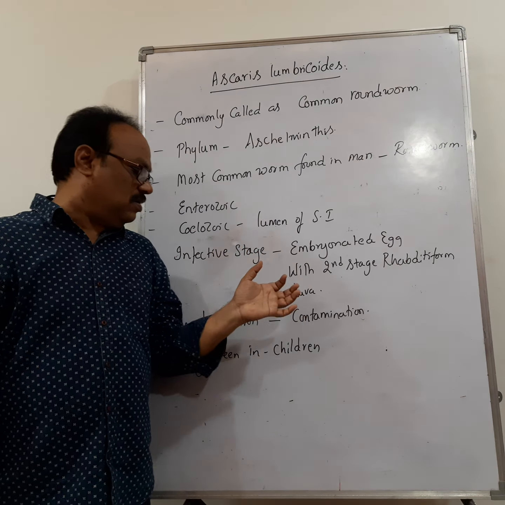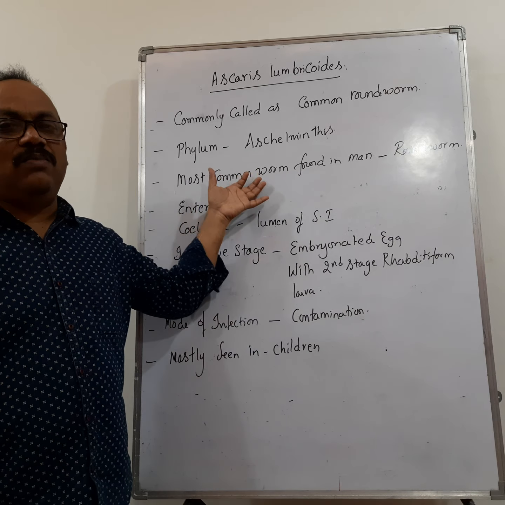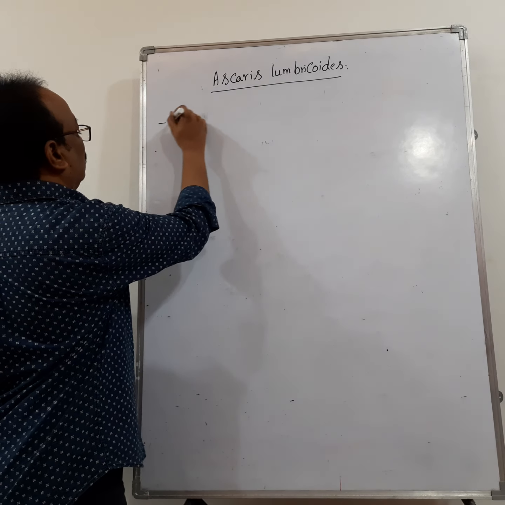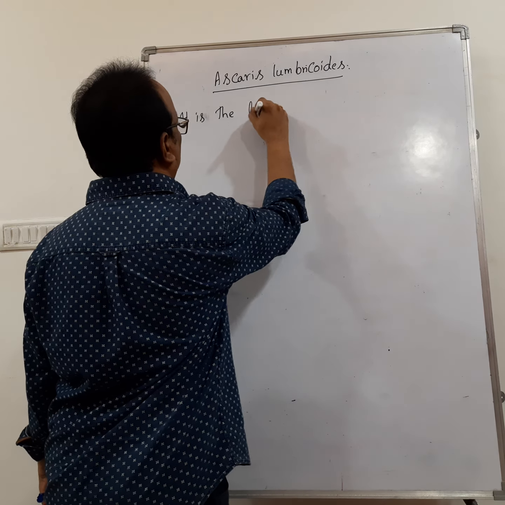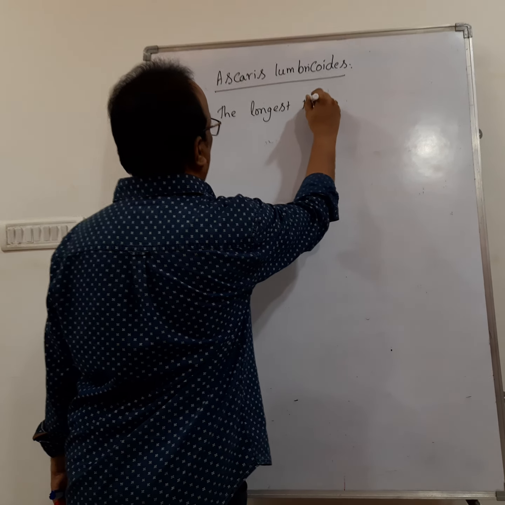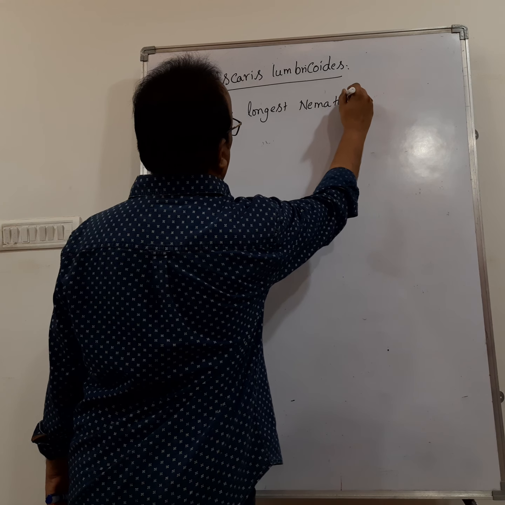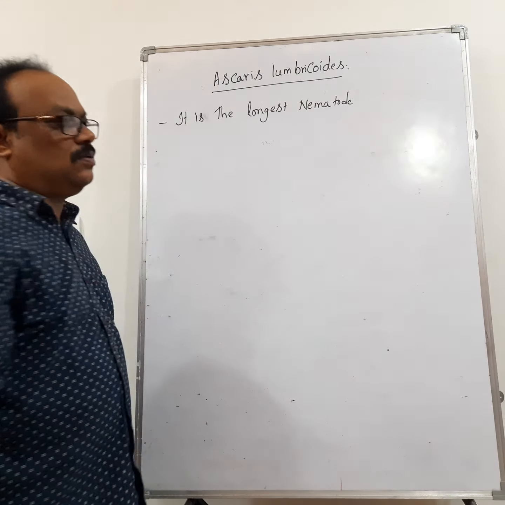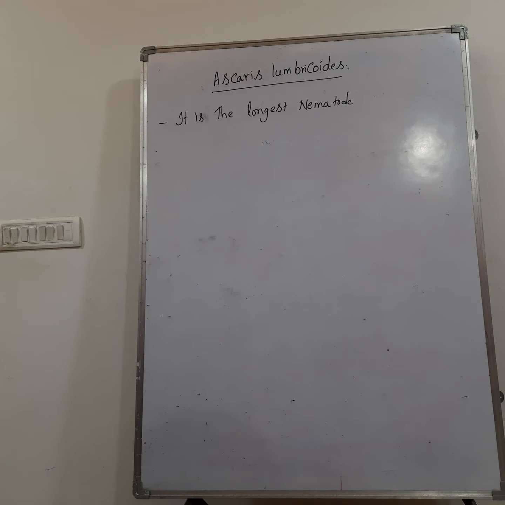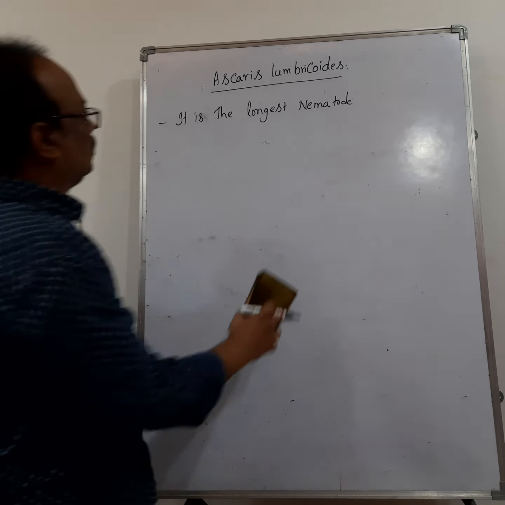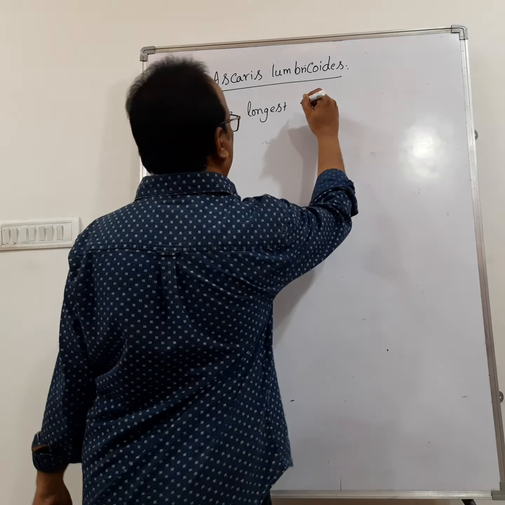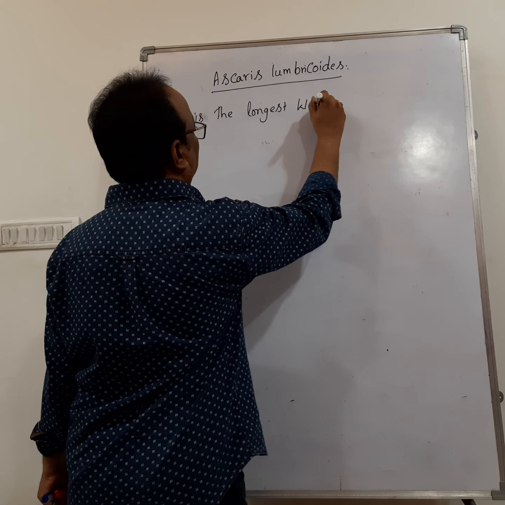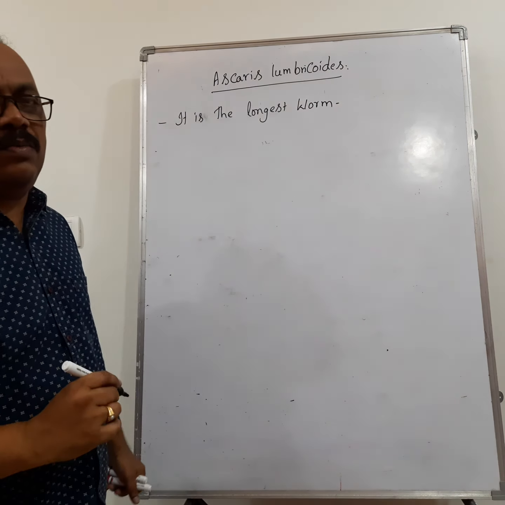Okay, now let us see the continuation, let us learn about the worm. How does it look? It is the longest nematode present in the body of man. I'm sorry, it is not the longest nematode, Aschelminthes. It is the longest worm present in the body of man.